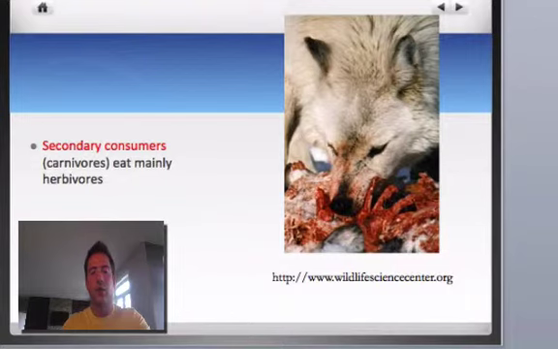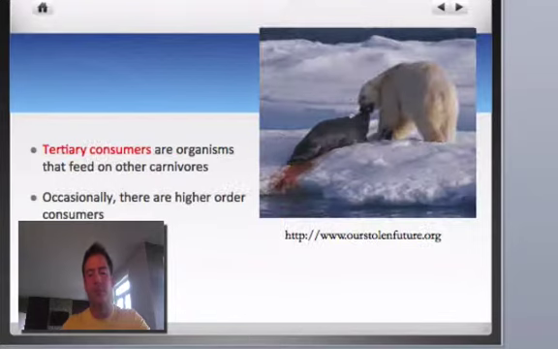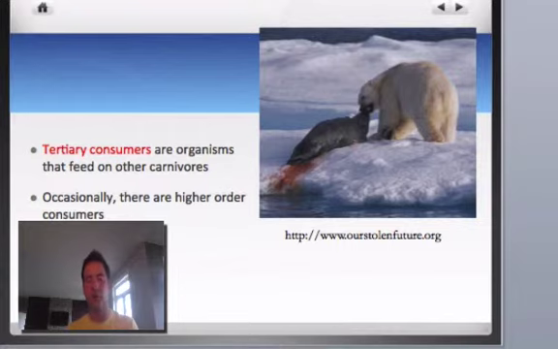Then we have the secondary consumer, and that's going to be your carnivore. But they mainly eat, and remember the word mainly, it doesn't mean they exclusively eat herbivores, but they mainly eat herbivores. So take a look at the picture again, you'll understand what I'm talking about. Carnivores are meat eaters, herbivores are plant eaters. Secondary consumers are the carnivores, they eat the herbivores in most cases. Then third is the tertiary consumers, and these are the organisms that feed on other carnivores.